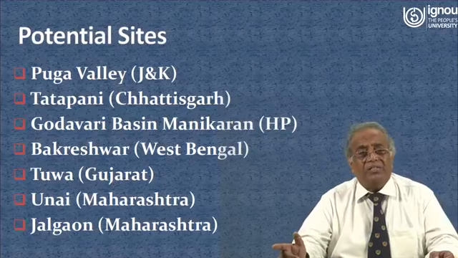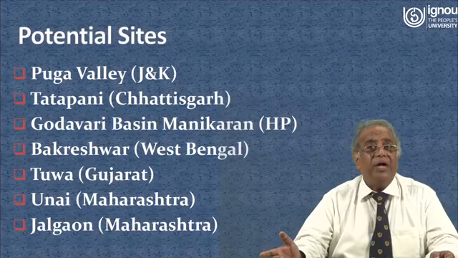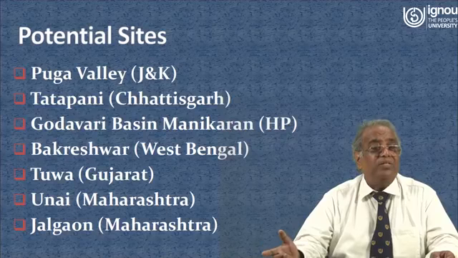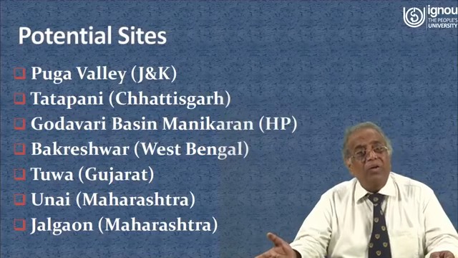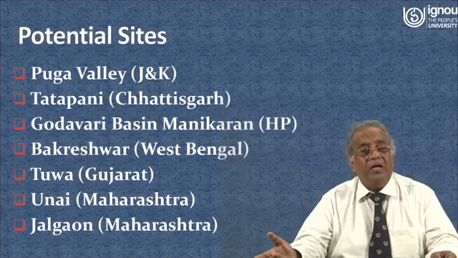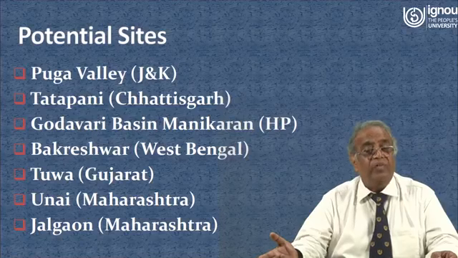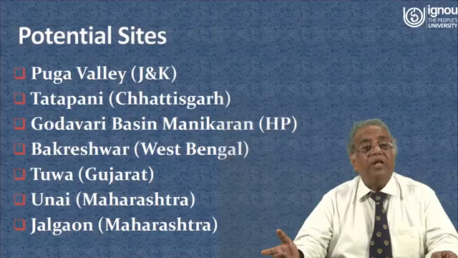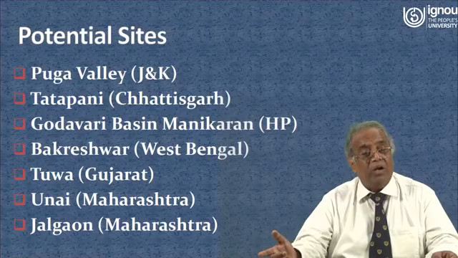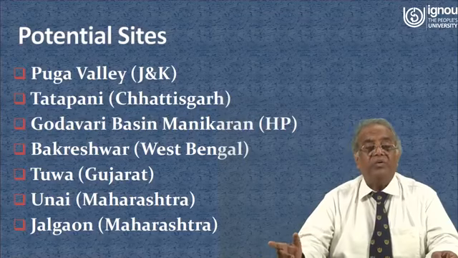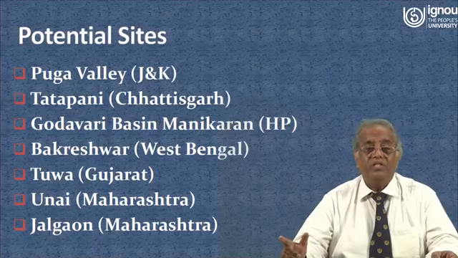Now the potential sites: Puga Valley, located in J&K, Tatapani, located in Chhattisgarh, Godavari Basin, Manikaran, located in Himachal Pradesh. Manikaran is a place that is very near to Kullu Manali. There hot springs are there. There is a place known as Bakreshwar, in West Bengal, Tuwa, in Gujarat, Unai, in Maharashtra, and Jalgaon, located in Maharashtra. So these are the potential sites for geothermal energy.